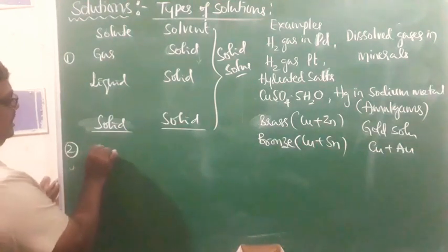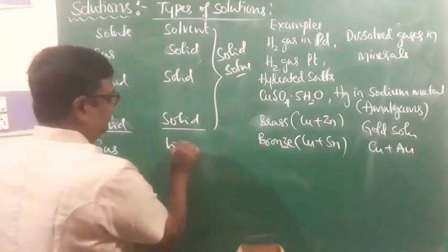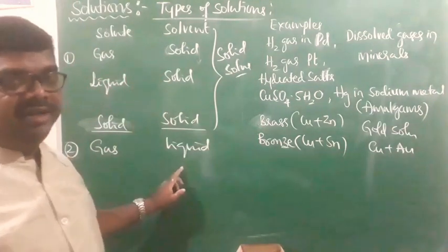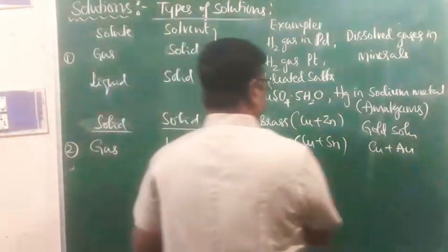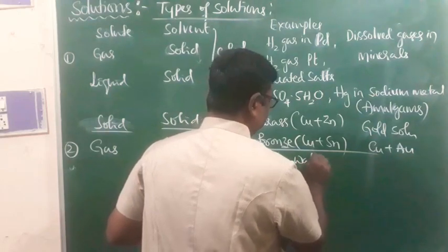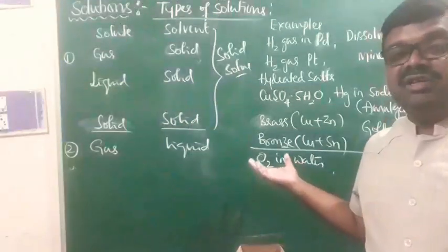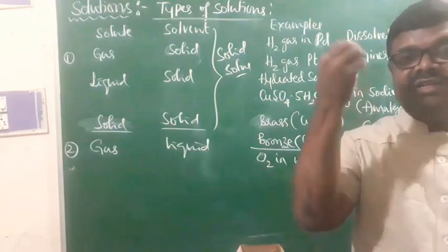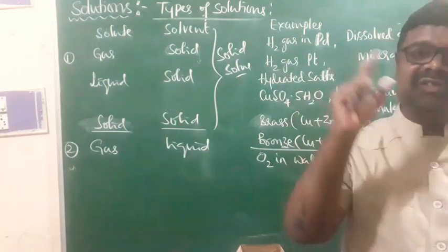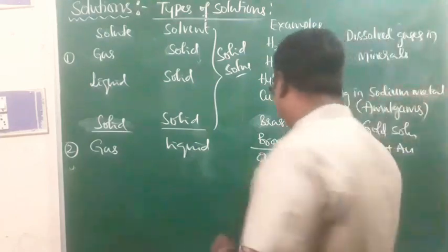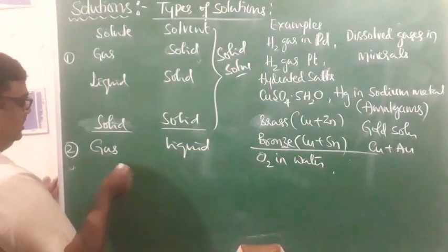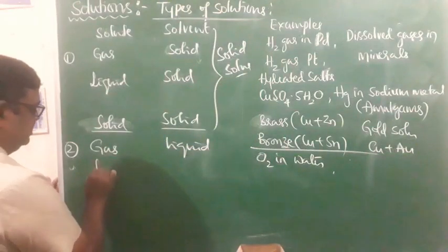That is what we call gas in liquid. The solute is a gas and, of course, the solvent is a liquid. Gas in liquid type, that is oxygen gas dissolved in water, right? Another importance of solution in our day-to-day life is dissolved oxygen in water. That is responsible for the existence of aquatic life. Now under this particular discussion, we have one more type, that is liquid in liquid type.